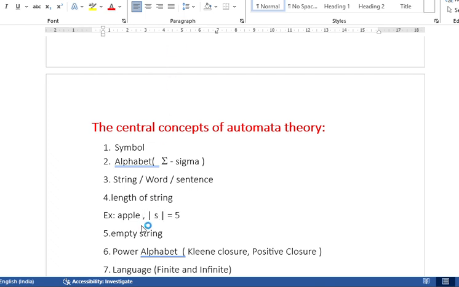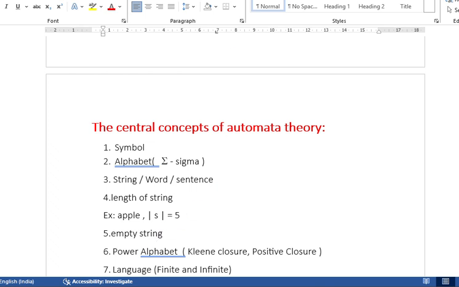So to represent the length of the string, we have to represent it this way: modulus of S equals what value? Modulus of S equals value. The length of this particular string is 5, so modulus of S equals 5. In this way we have to represent the length of the string.